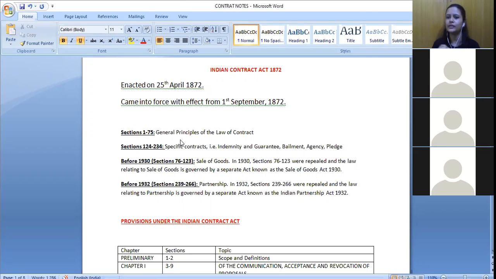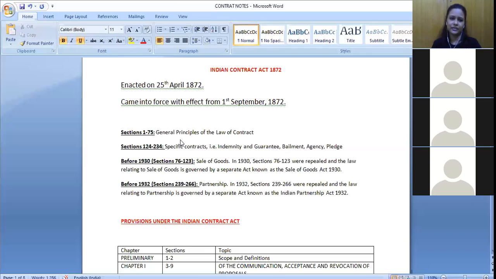So these are general principles that will be applicable to any kind of contract, no matter for what purpose you are entering into the contract, or whether it's between two parties or more parties, or what the type of contract is. These are general principles applicable to any kind of contract that two or more parties have entered into. In this part we would study the essentials of formation of contract and all of that.